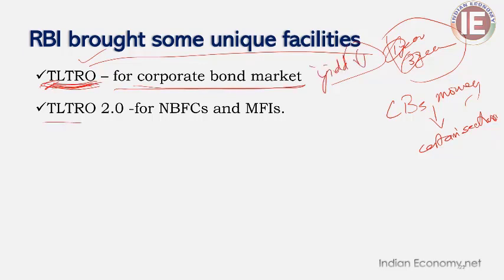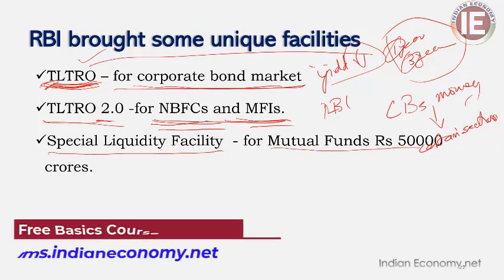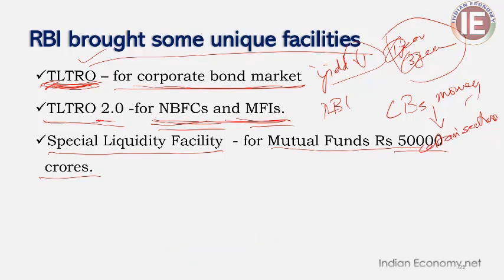Then coming to the next one, the TLTRO 2 version. Here, the banks were given money by the RBI so that the banks would invest in debt instruments issued by NBFCs and MFIs. And the third special facility by the RBI to enhance liquidity was the special liquidity facility, and this is for mutual funds, and the amount was 50,000 crores directly to the mutual funds, because the mutual funds industry is facing severe strain in the absence of liquidity.